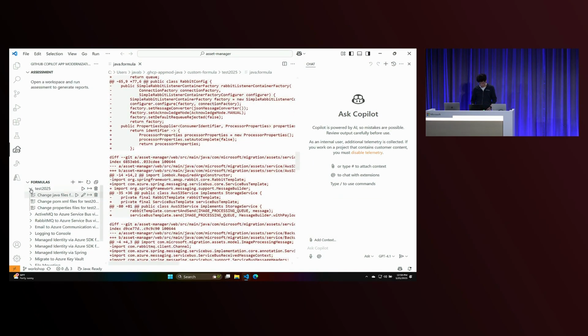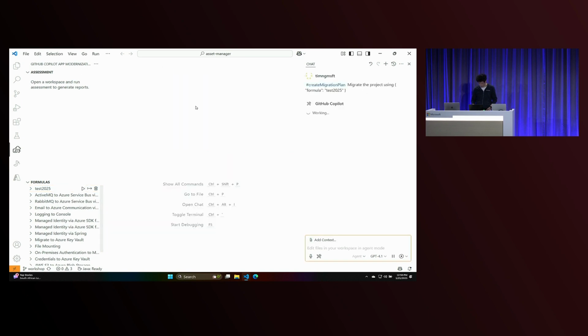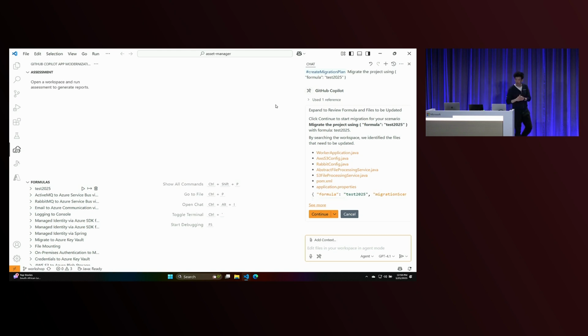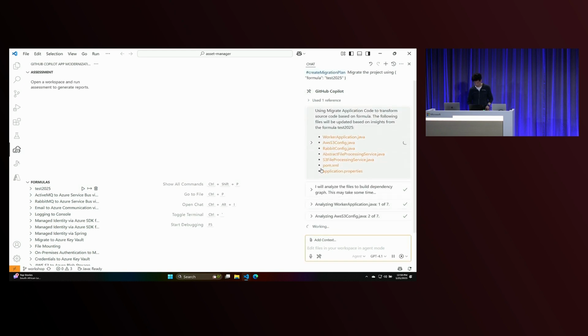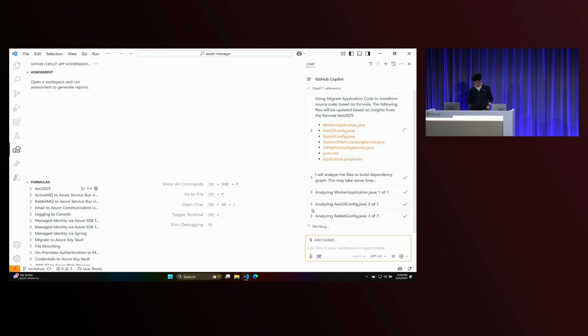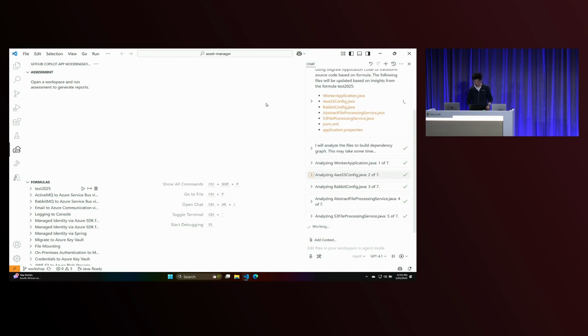But what's cool is I can go here, and I can then run this, right? And now it's going to apply the same changes using the instructions in that formula generated from the commit. It's going to apply these to the second project, which is the API project. And I'm going to hit continue. And now you can see here it's going to be changing the second project. So this is the worker, sorry, not the API, the worker project.